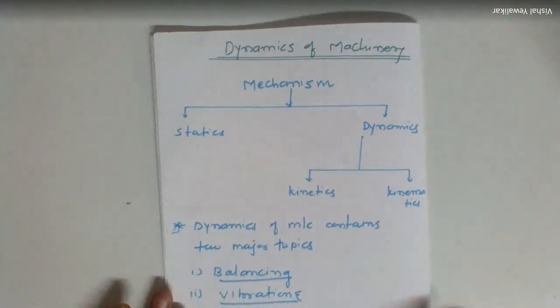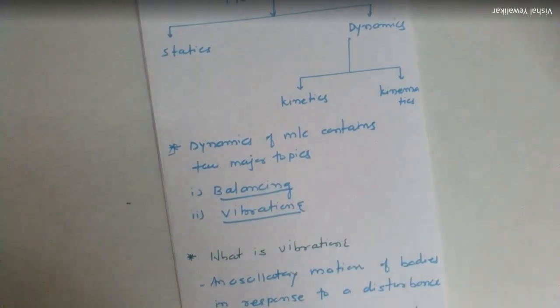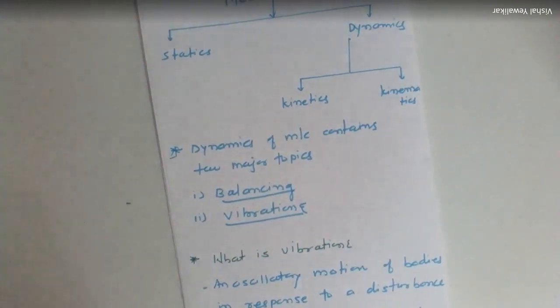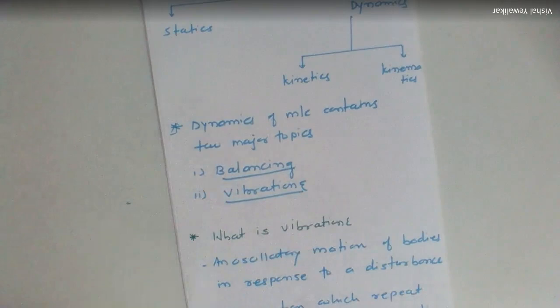Now, this subject dynamics of machinery is broadly divided into two major topics. The first one is balancing and the second one is vibration. As far as your syllabus is concerned, the first three topics are based on vibration. The fourth chapter is balancing, and the fifth chapter is how to control the vibrations.